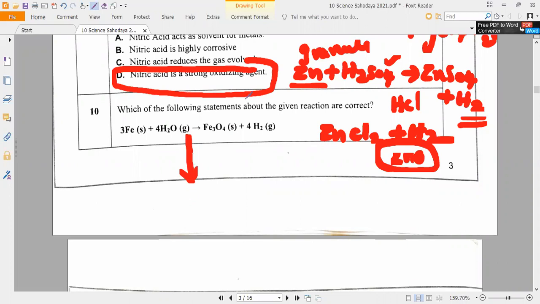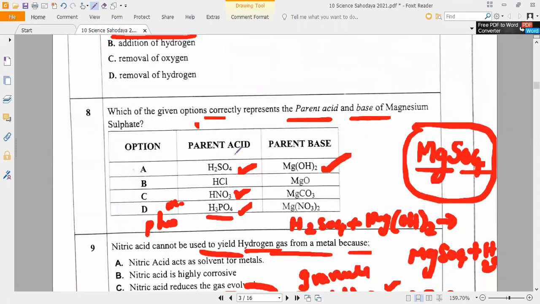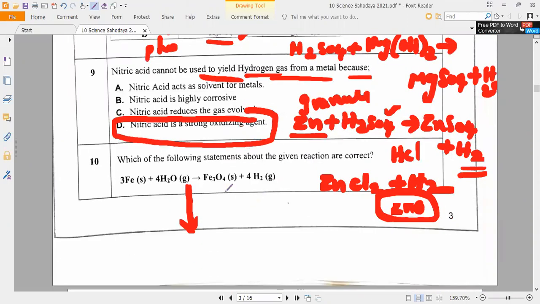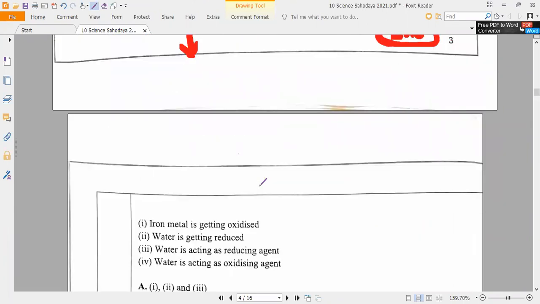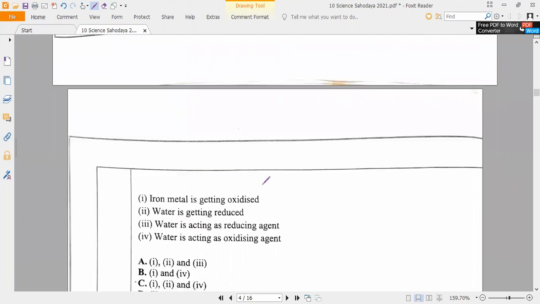Do you remember the tabular column which I sent you? Yes or no? Fe with H2O will give you Fe3O4 plus H2. Yes or no? So now let us see the statements.